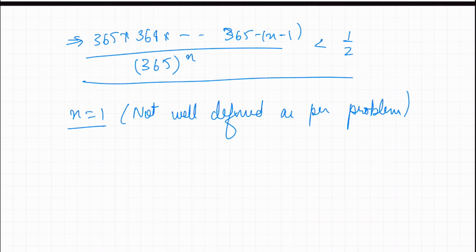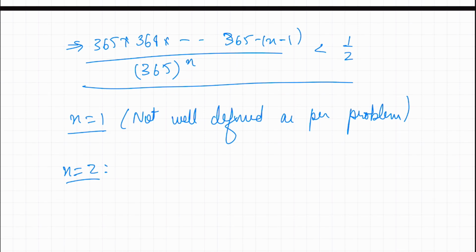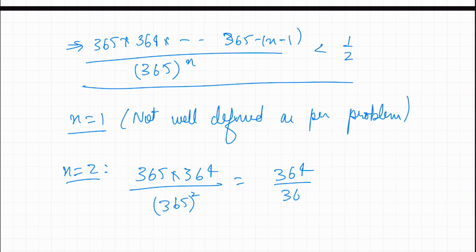For n equal to 2, let's see what we get. Let's say just two people in the gathering. What's the probability of them not having the same birthday, and is it less than 50% or not? So again, 365 times, if I put n equal to 2, I directly get times 364 divided by 365 squared. This comes out to be 364 by 365. Now you see this number is actually very close to 1. It's not exactly 1, but it's quite close. So it's definitely greater than half, and it's not less than half for sure.